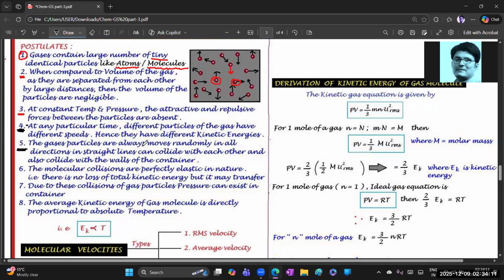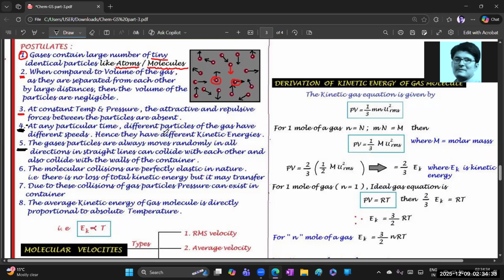The gaseous particles always move randomly in all directions. Randomly. See, I already told you before starting this topic. The gaseous molecules are not going to move in the same direction. All the gaseous molecules go along whatever route comes to them. They can move randomly in all directions.